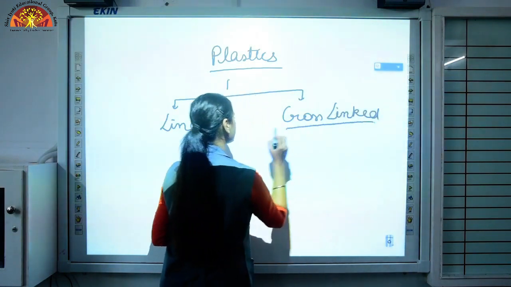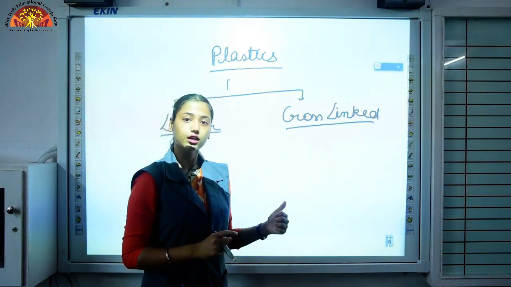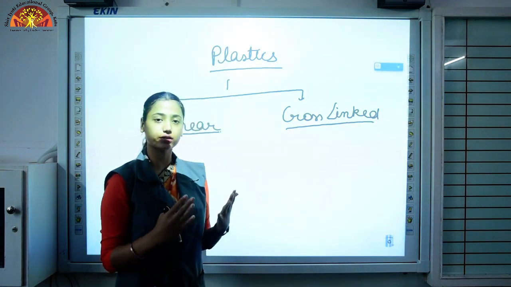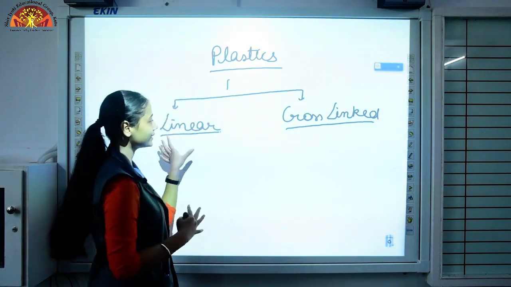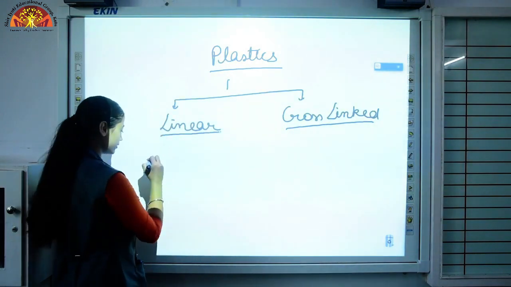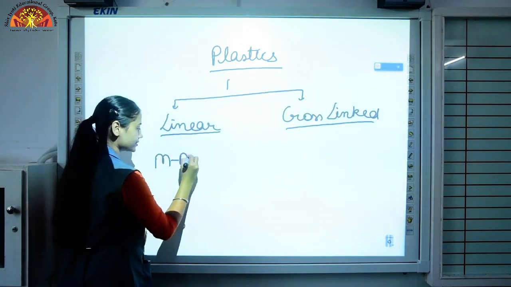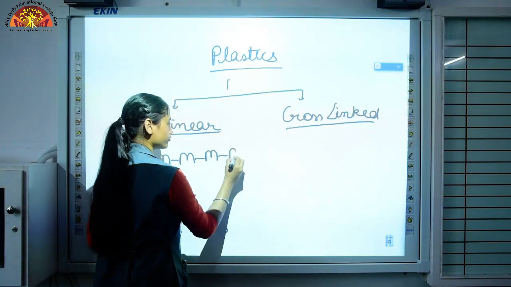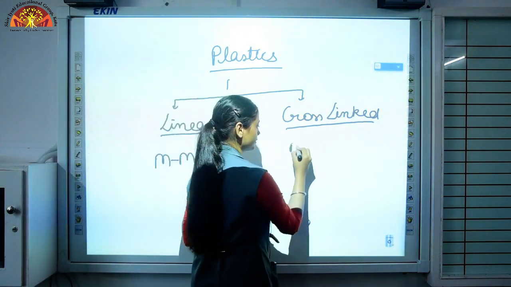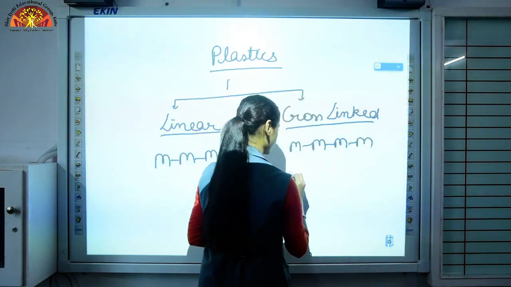This linking, we are talking about linking between monomers. As I told you, polymer is a long chain of repeating units, monomer. So how are they joining to each other? By these two types of linking, linear linking and cross linking. In linear linking, M represents monomer. This is a simple, long chain of monomer. And in cross linking, monomers are linked in this manner.